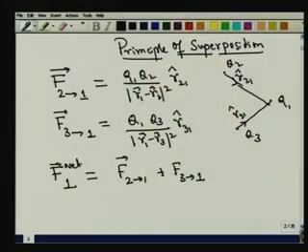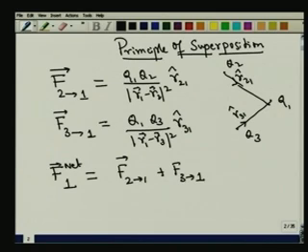Of course, all the charges are democratic. We have to treat them symmetrically. Therefore, we need not necessarily consider the first charge. You can take charge Q2, you can take charge Q3. On any charge in a given system, the net force acting on that is simply a sum of the forces that come from all the other charges. That is the statement of the principle of superposition.